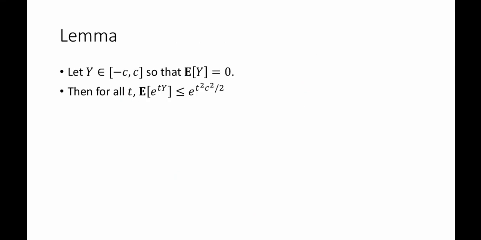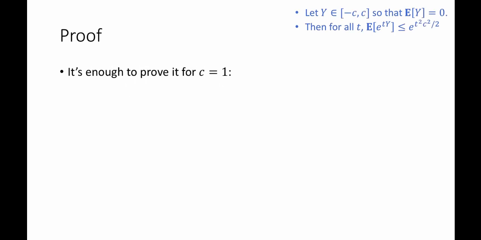For the rest of this video, we're going to prove the Azuma-Hoeffding inequality. To prove it, we're going to first prove this lemma. The lemma says that for any random variable Y that is, with probability 1, bounded inside some interval minus c to c, and that has mean 0, we have that for any t, the expectation of e to the tY is bounded above by e to the t squared c squared divided by 2. So let's prove this lemma.